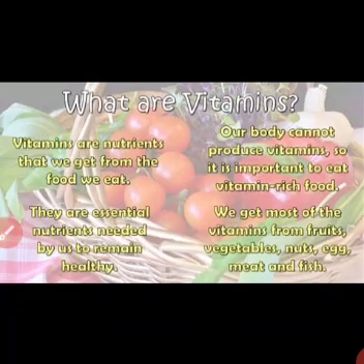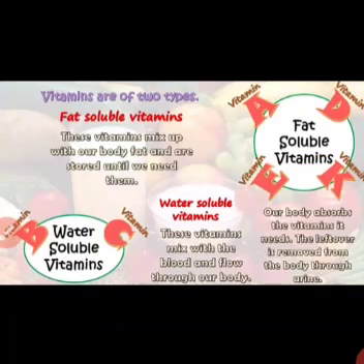Now, the vitamins are of two types. One is fat soluble vitamins, and the next one is water soluble vitamins. The fat soluble vitamins are actually mixed with the body fat and stored till we need them or till we use them. The fat soluble vitamins are vitamin A, D, E, and K.